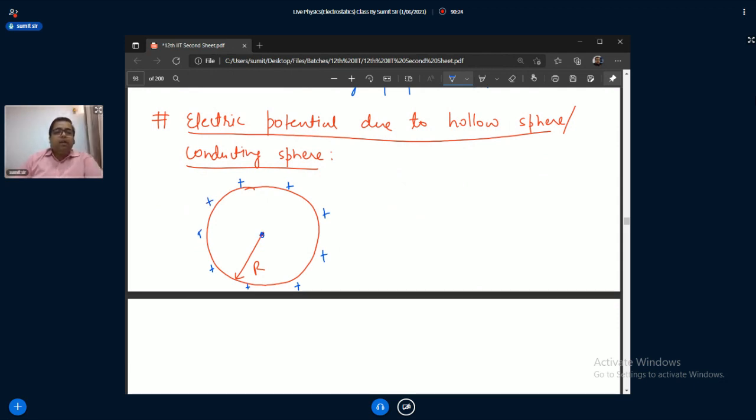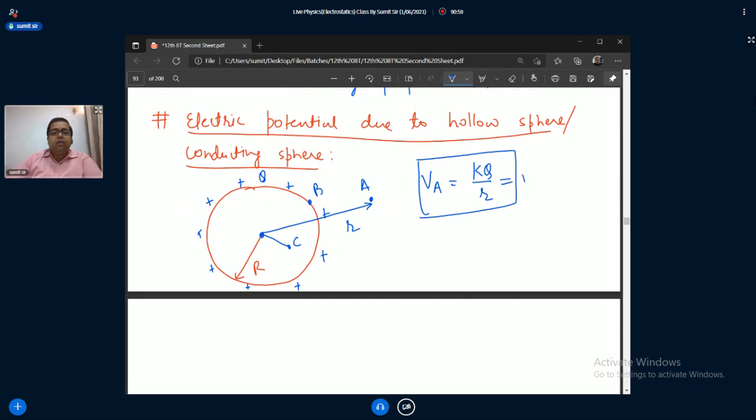So we have some points: A outside, B on the surface, and C inside. Do you know the potential at point A? If the total charge is Q, this is KQ by R, the potential at external points.